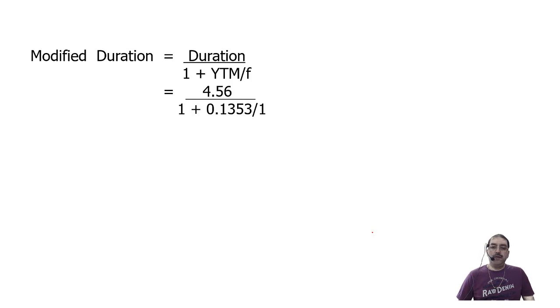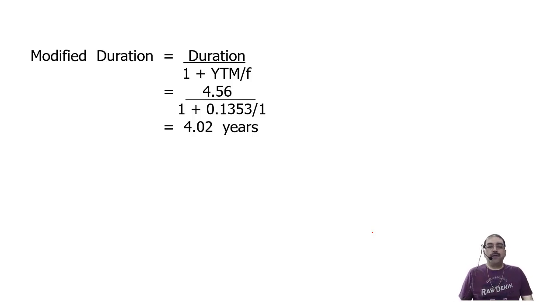When you solve this, you will be getting 4.02 years. We can see that the duration is less than the maturity period of the bond, and the modified duration is further less. It is 4.02. In fact, modified duration reflects the volatility.